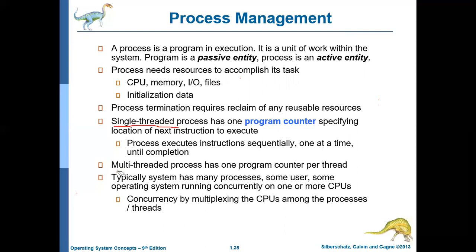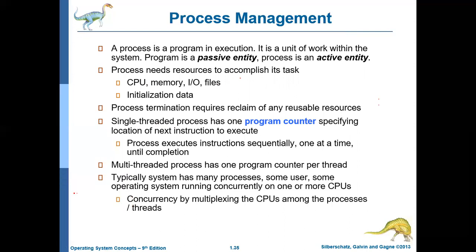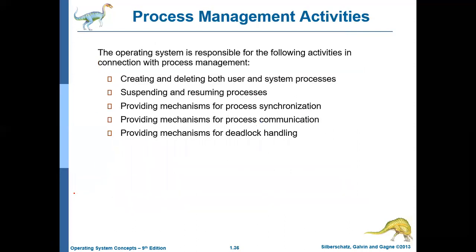There are two types of resources, physical and logical, and sometimes a process may require initialization parameters. We discussed the role of the program counter, and then an introduction to multi-threading. Finally, we discussed the activities the operating system performs as a part of process management. Okay, thank you.